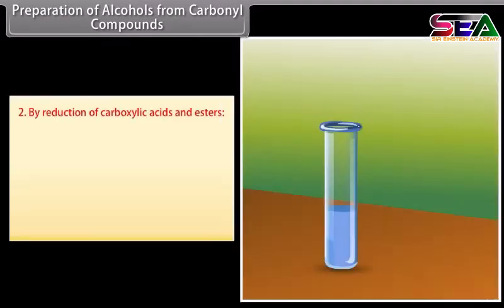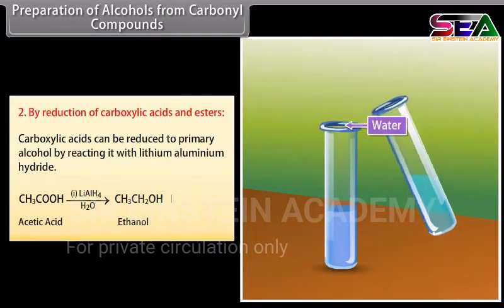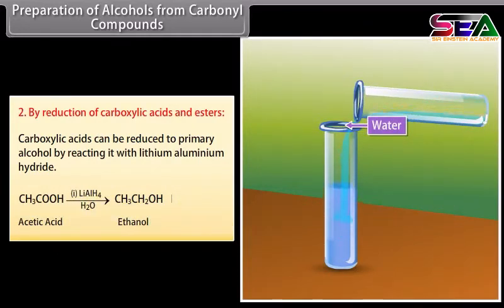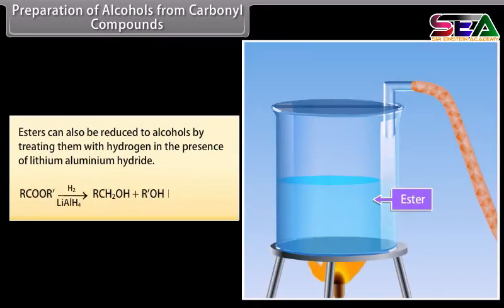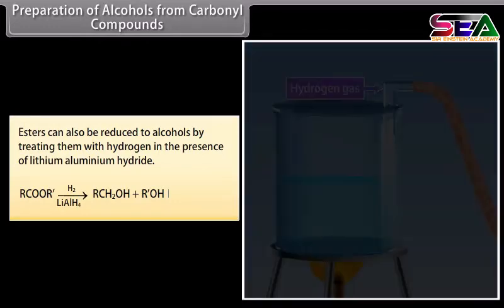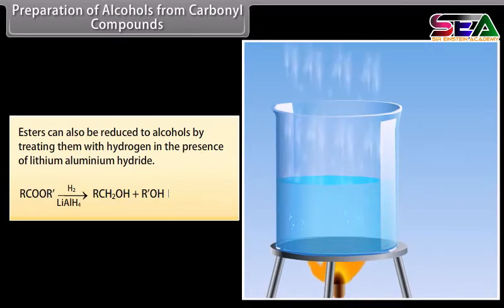From carbonyl compounds. By reduction of carboxylic acids and esters. Carboxylic acids can be reduced to primary alcohols by reacting them with lithium aluminium hydride. Acetic acid is treated with lithium aluminium hydride and then water, which forms ethanol. Esters can also be reduced to alcohols by treating them with hydrogen in the presence of lithium aluminium hydride, which forms alcohol.